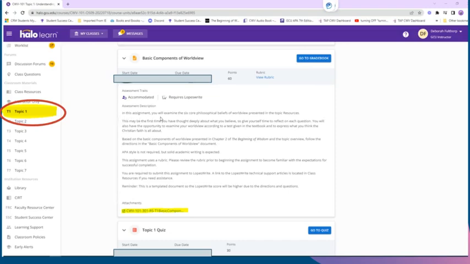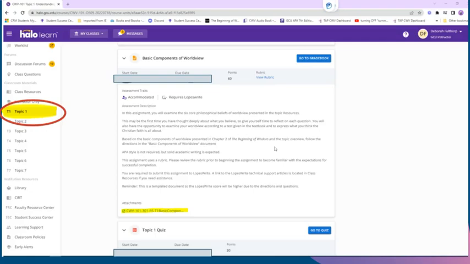So in this assignment, you will examine the 6 core philosophical beliefs of Worldview presented in the topic resources. This may be the first time that you have thought deeply about what you believe, so give yourself some time to reflect on each question. You will also have the opportunity to examine your worldview according to a test given in the textbook, the coherency test and the practical livability test, to express what you think the Christian faith is all about. Based on the basic components of worldview presented in Chapter 2 of The Beginning of Wisdom,